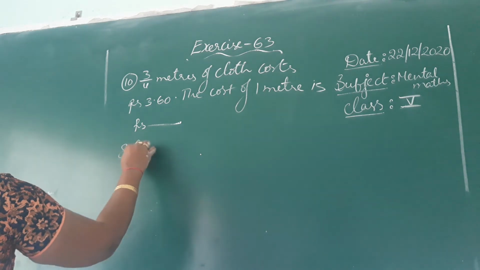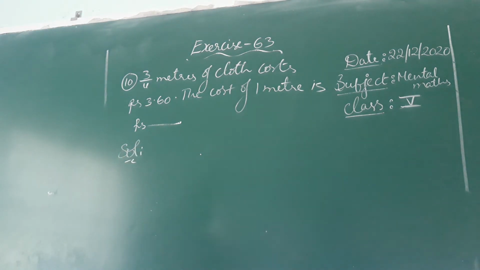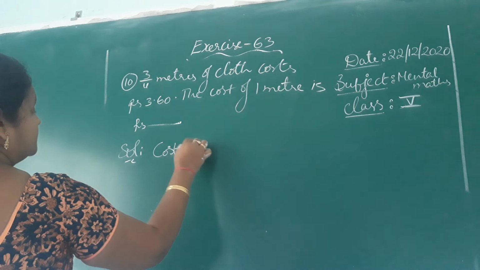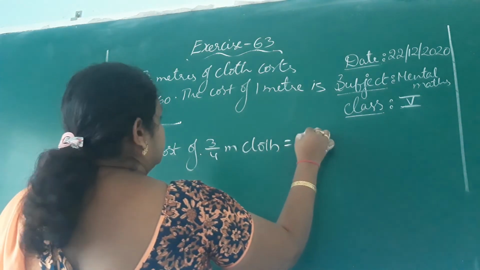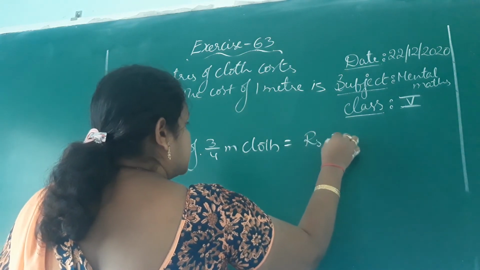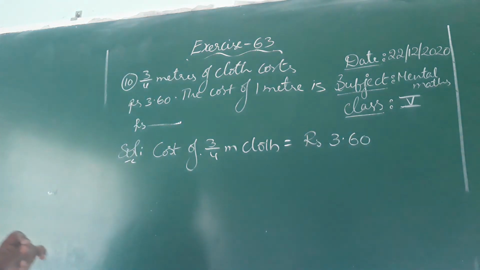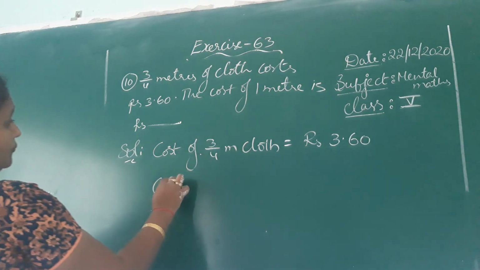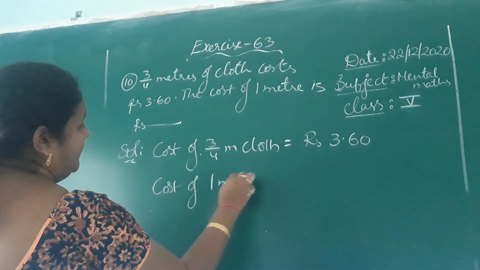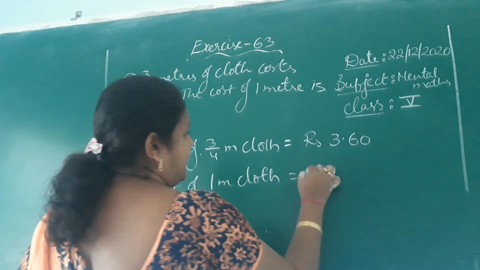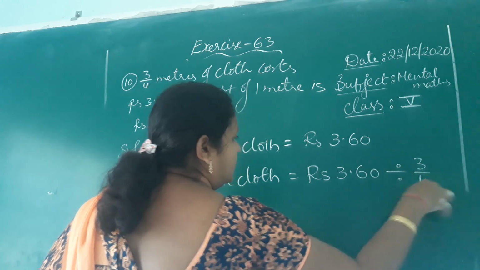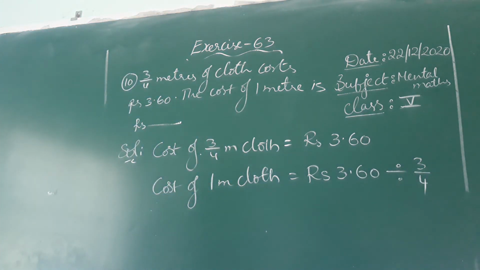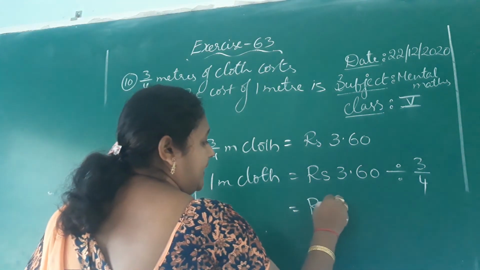So cost of 3 by 4 meter cloth equal to 3 rupees 60 paisa. Here the cost of 1 meter cloth they are asking. That means 3 rupees 60 paisa divided by 3 by 4 meter. Then here it is in the division symbol.